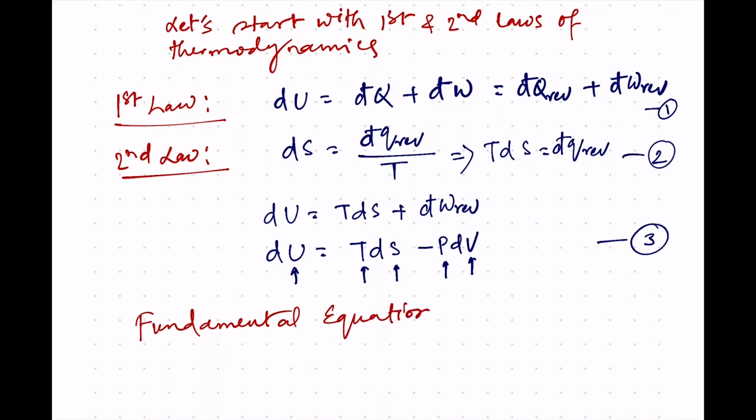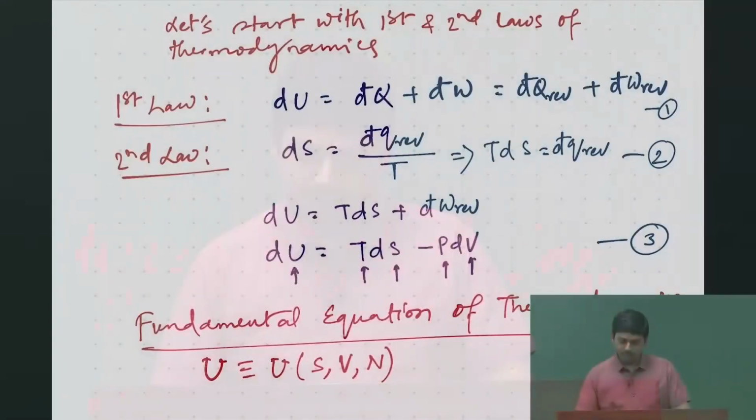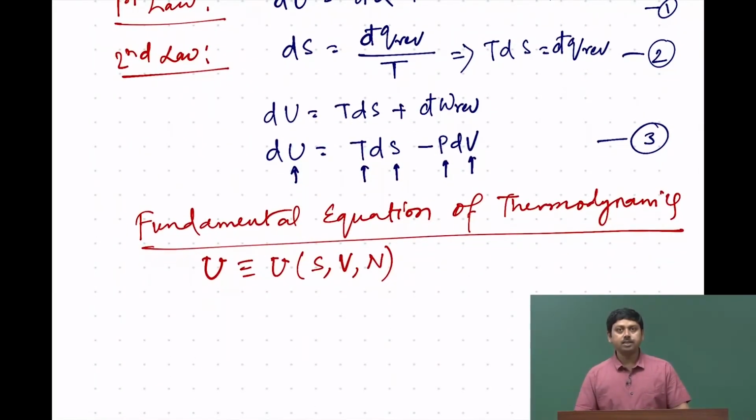The fundamental equation of thermodynamics says that U, which is the internal energy, is a function of S, entropy, V, volume, and N. Note that here it only says that it is dependent on these quantities; it does not give you the type of function. It only says that it depends on these.